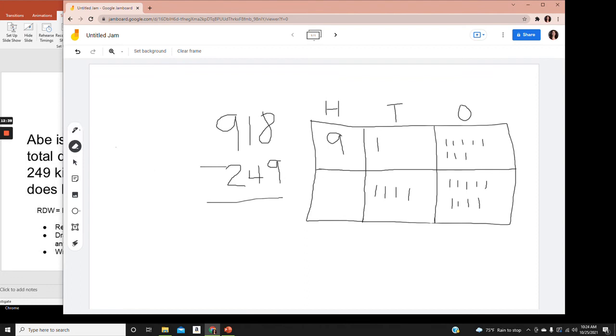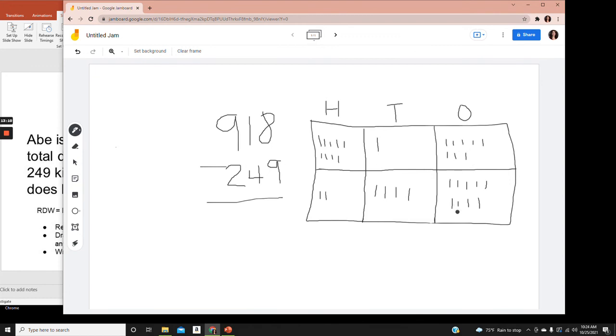But I'm not drawing the number. I'm putting hashtags or tick marks. So 9 hundreds and 2 hundreds down here. Now we can use our place value chart and our standard algorithm to check our answer.